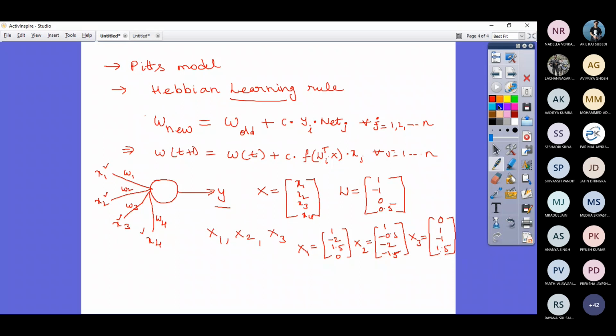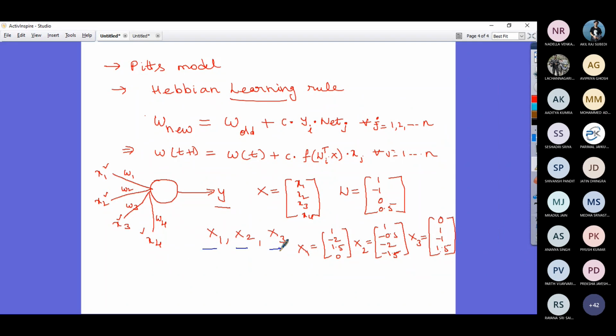I have 3 input vectors. The neuron is receiving 4 connection inputs. That means you can regard your capital X as objects and your small x's, that means x1, x2, x3, x4, as the corresponding object features.